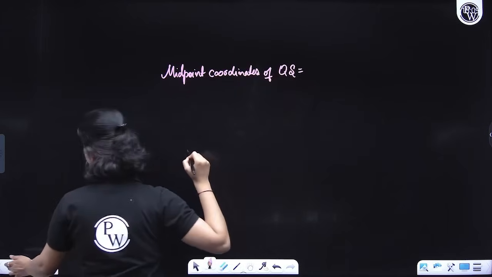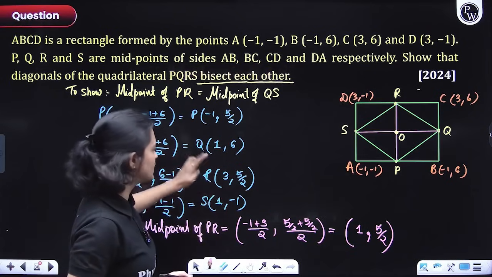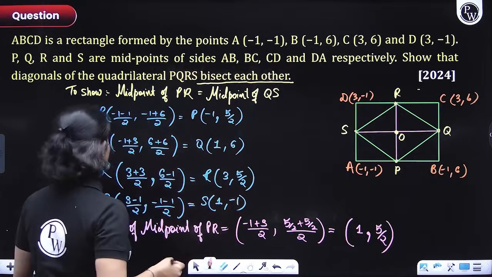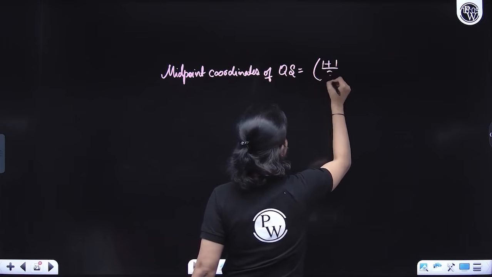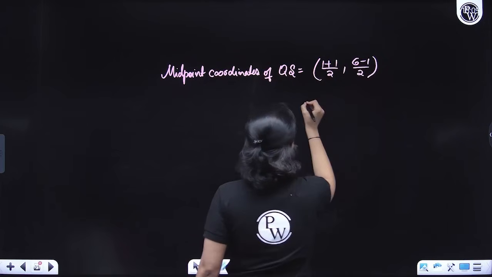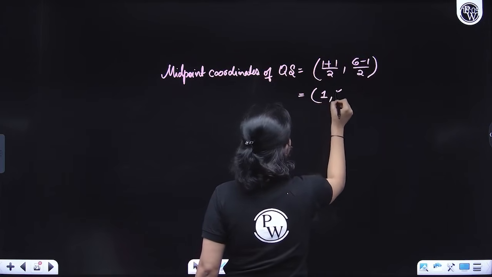This is equal to what, everyone? So let's just see QS. 1 plus 1 divided by 2, that would be 1, and 6 minus 1 divided by 2. So that would come out to be 1 comma 5 by 2.